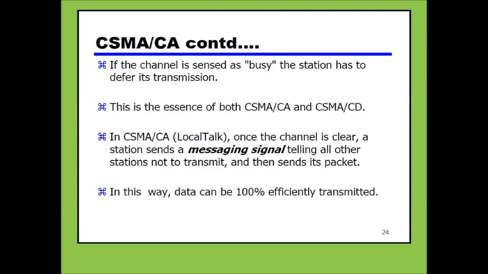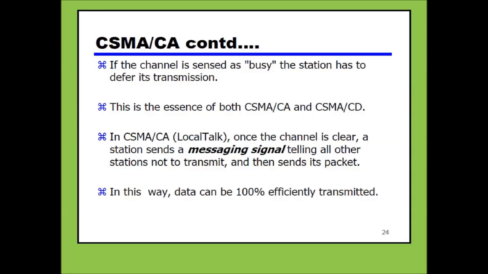If a station senses the channel is free, that station will transmit the data and send a signal to all other stations that the channel is busy and no station is allowed to transmit data at that time. In this way, data can be transmitted efficiently and there are no chances of collision.